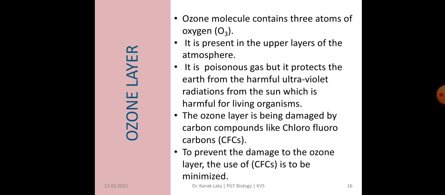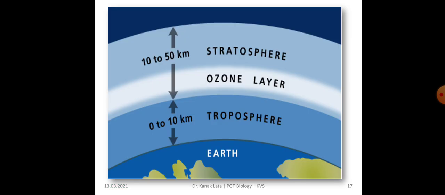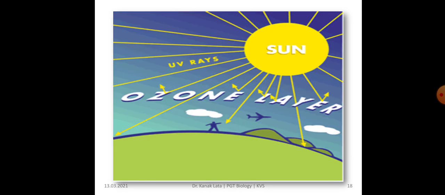But now the ozone layer is being damaged by carbon compounds like chlorofluorocarbons. So we have to protect this ozone layer, and the use of chlorofluorocarbons is to be minimized. Here you can see the presence of the ozone layer. It is between the troposphere and stratosphere.